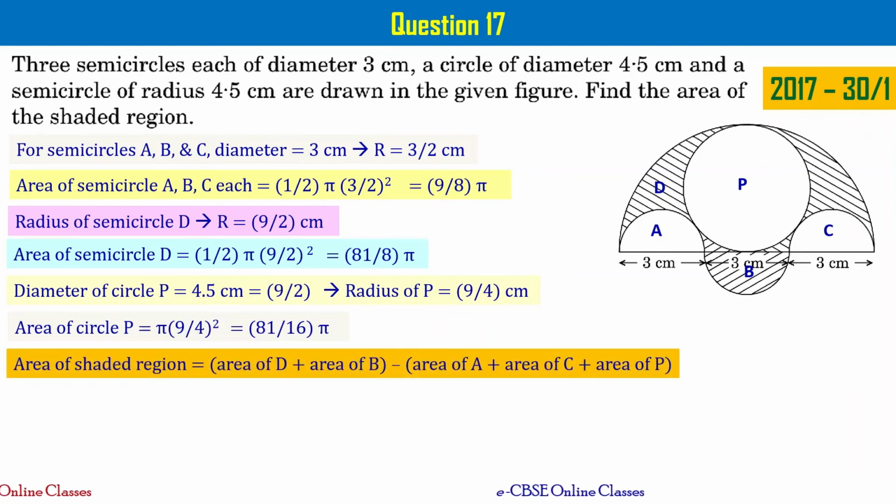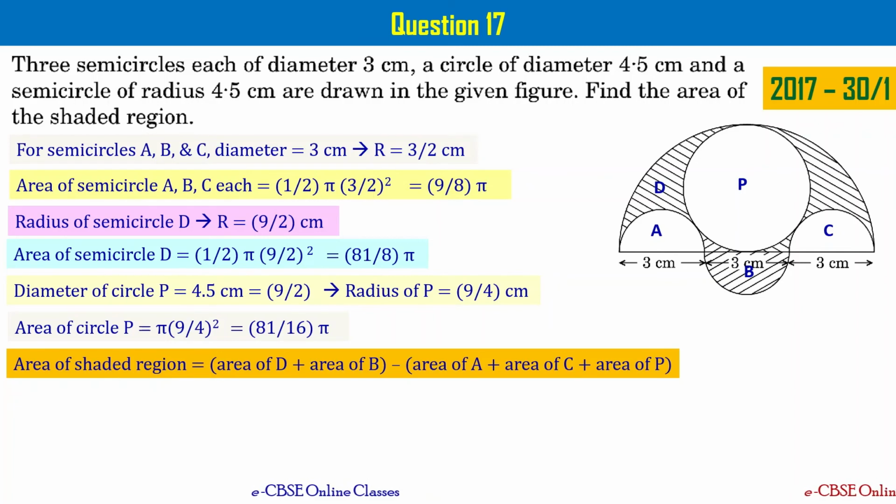So from the figure, the area of the shaded region can be written as the area of D, that is the bigger semicircle, plus the area of B, which is a smaller semicircle down, minus the area of A, that is the smaller semicircle at the top, and the area of C, that is also a smaller semicircle, plus the area of P, that is the circle, right?